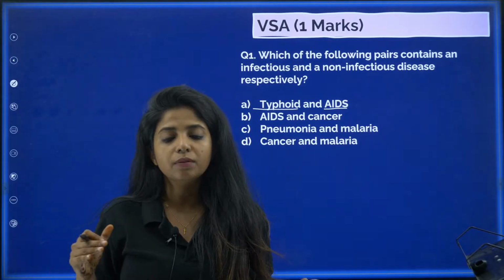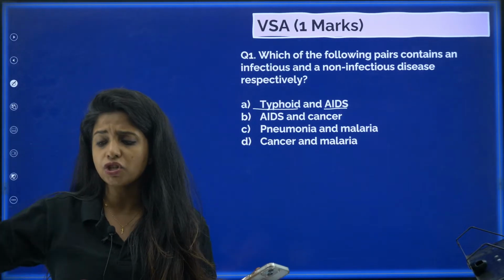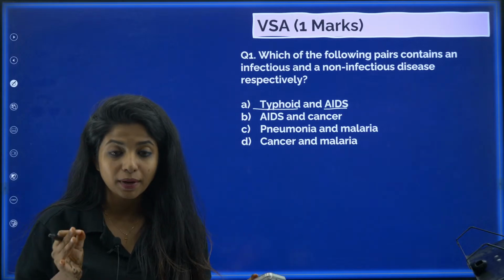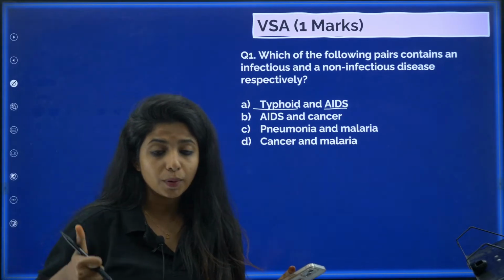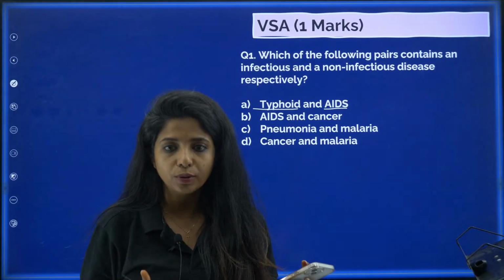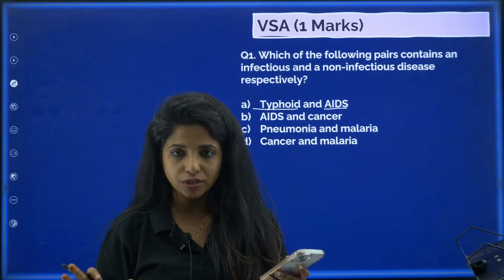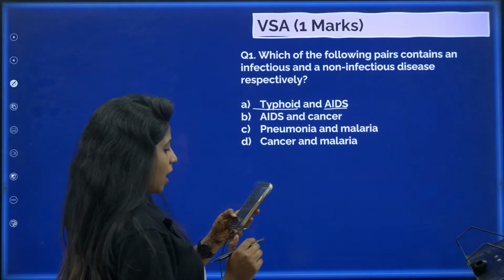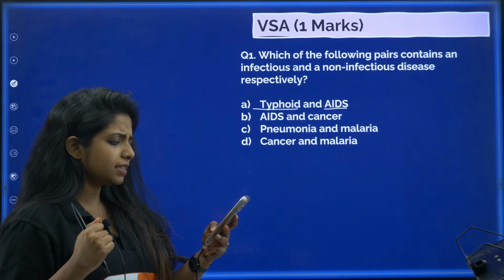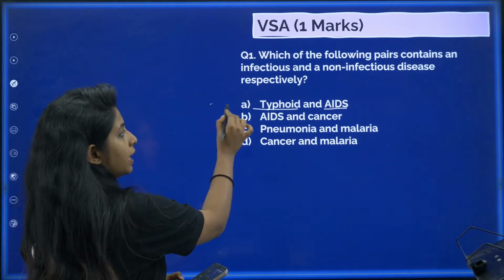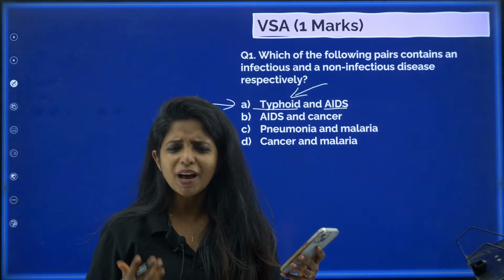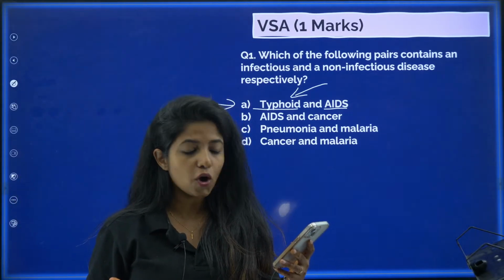Just because I am sitting beside a person who is having AIDS, or I am touching their utensils or doing something like that, I would not be having AIDS, my dear children. AIDS is only spread through what? Through blood and also genital fluids, the body fluids. So it is not infectious. Aman Shetty, Shagufta, every one of you said 1A, Jyotika said 1B. It's time to correct, it's 1A. But I want anyone from this group to tell me how typhoid is spread. I have been asking for too long.